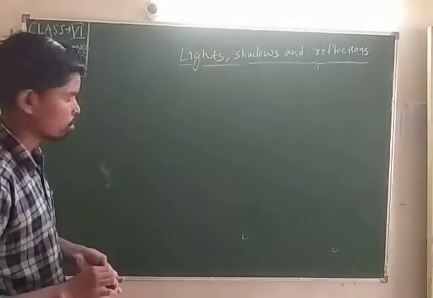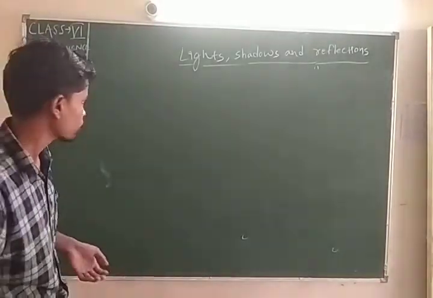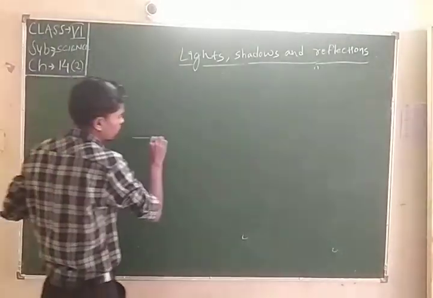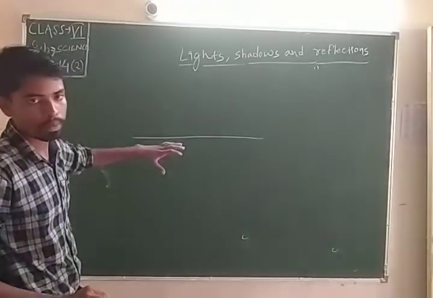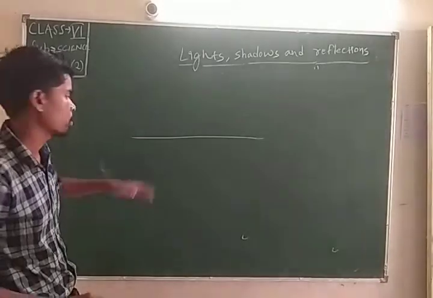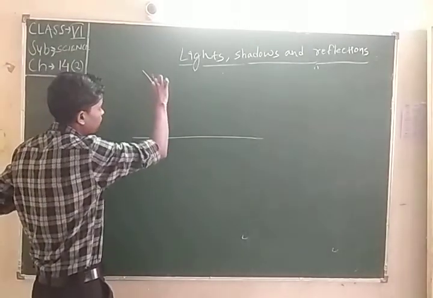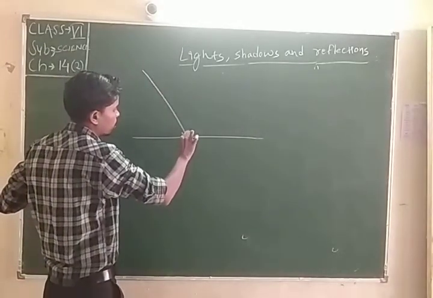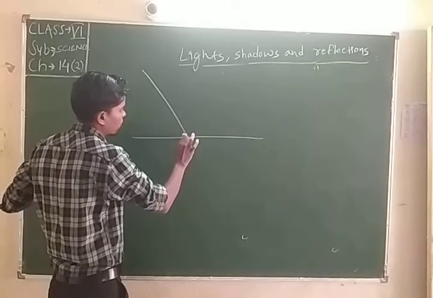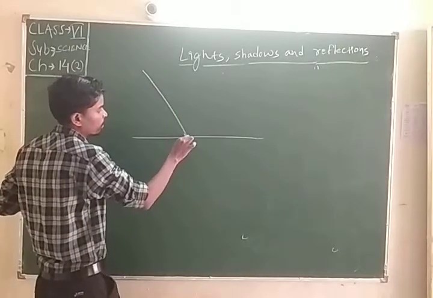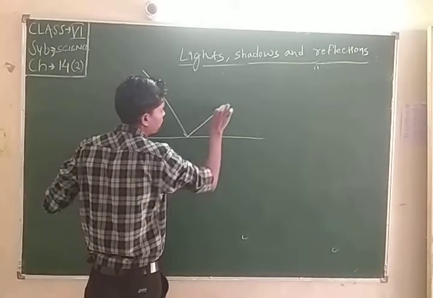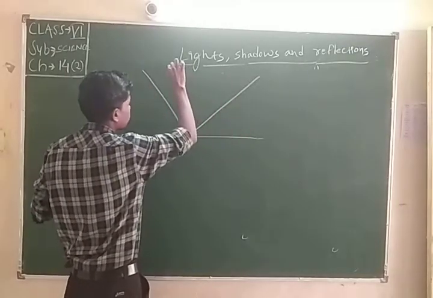Students, this is the surface. When the surface of a mirror is smooth and a ray of light comes onto the mirror, the light is again reflected from the surface.